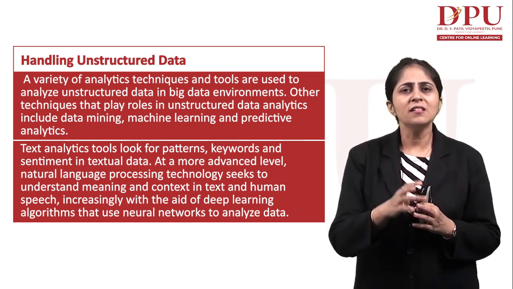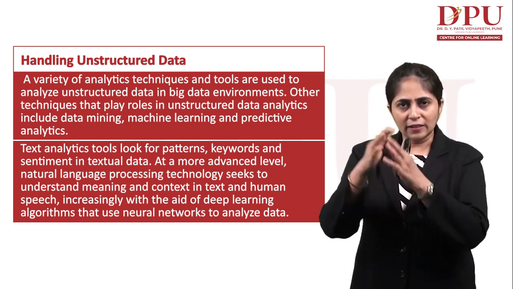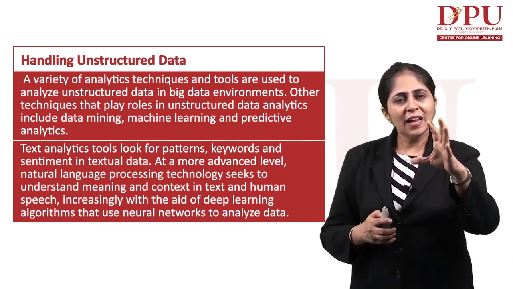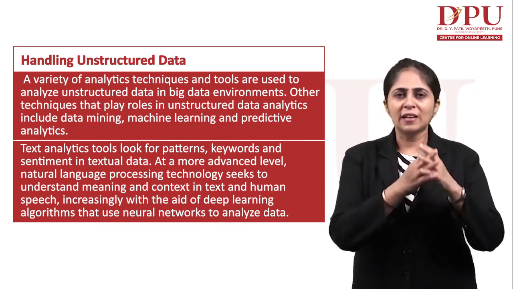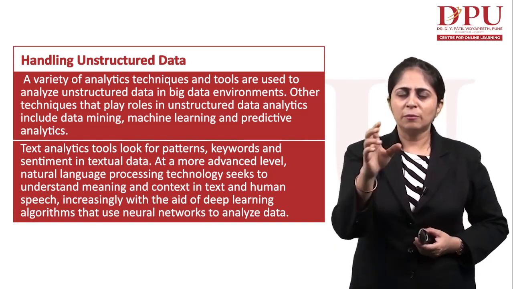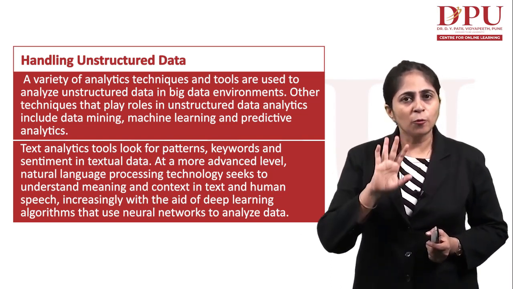And this analysis is done with the help of various text analytics tools. If in the feedback of a consumer these kinds of keywords are occurring, that means this particular movie can be kept in the field of comedy movies. That means if a person searches for a comedy movie, this movie can be provided to him.